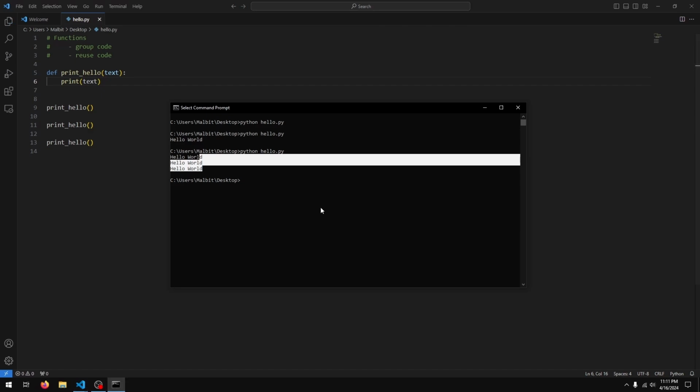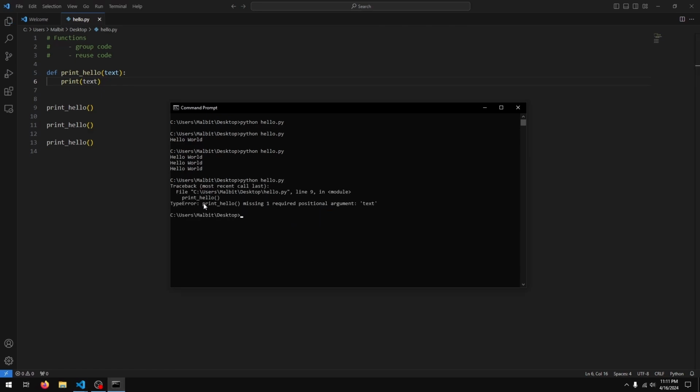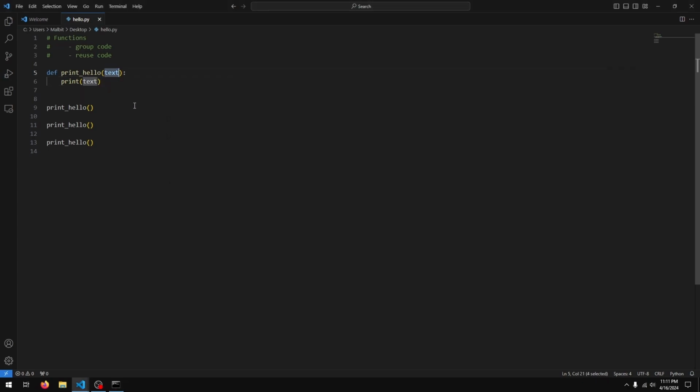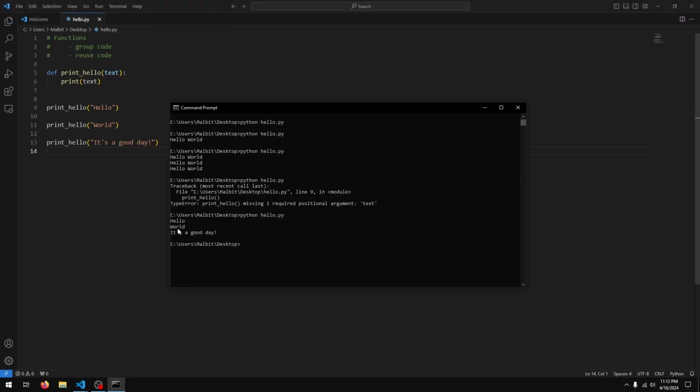right? So if I do this and I run my program, we get an error. It says print hello, missing one required positional argument, text. What this means is print hello is expecting some data that we have named text, but when we are calling the function, we aren't really supplying that data. So how do we supply the data? We just type it out in these parentheses. So I'll say hello for the first one, world for the second one, and let's say it's a good day for the third one, right? And if I run this, you see we get hello world, it's a good day.